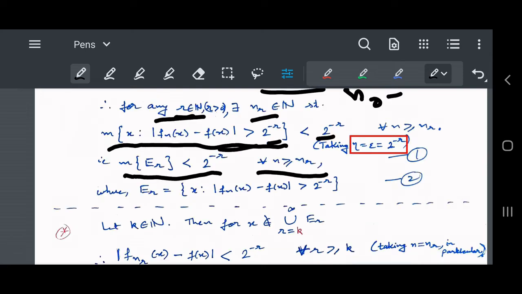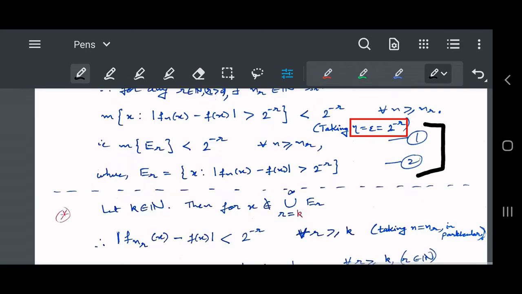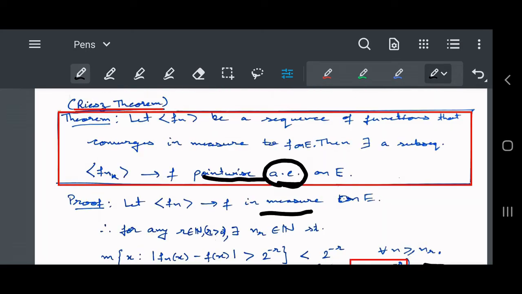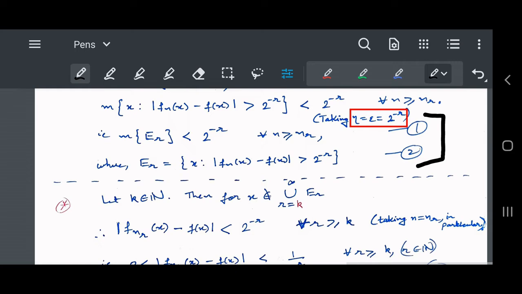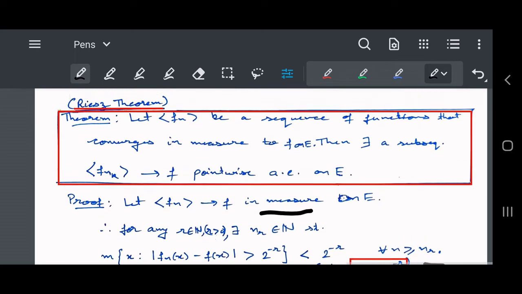Like this it will go on. Therefore what we get here is that the measure of the set is less than this thing for all n greater than or equal to n_r, where the E_r set is given by this thing. So this covers the definition of convergence in measure in these two conditions 1 and 2.